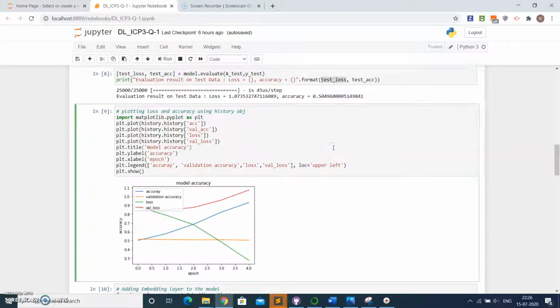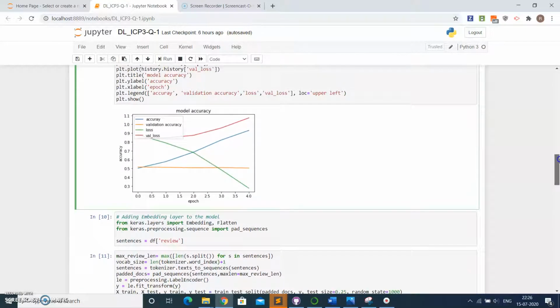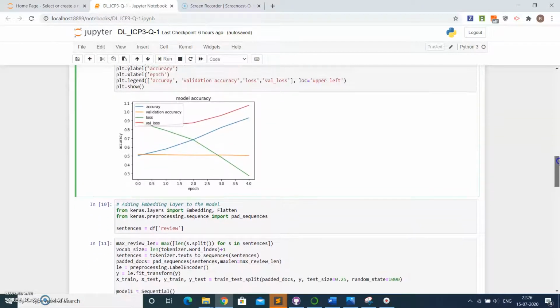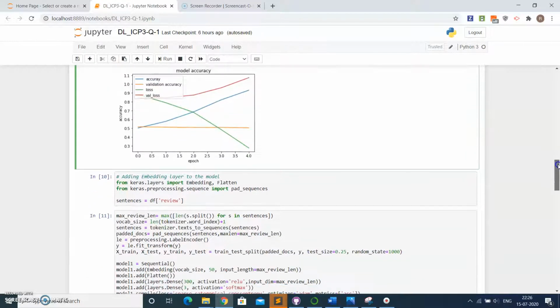And now I'm just plotting the data over here, where ACC represents the accuracy and loss represents the loss. So this is the graph over here, which shows the variance of loss and accuracy with the approach. So this is the end of question 1.